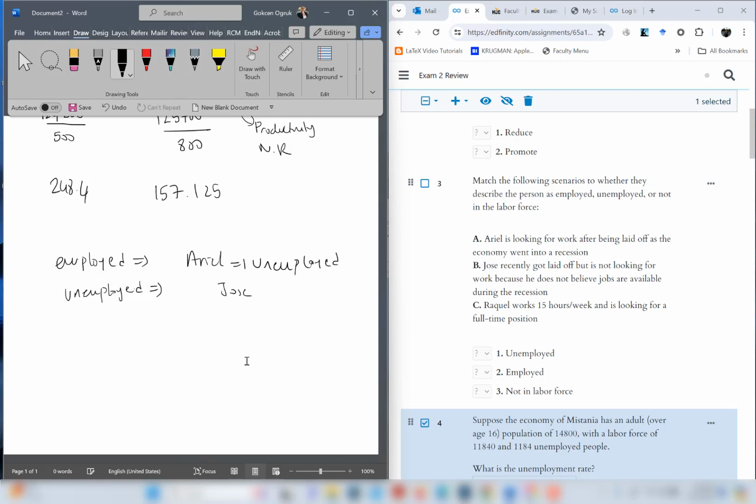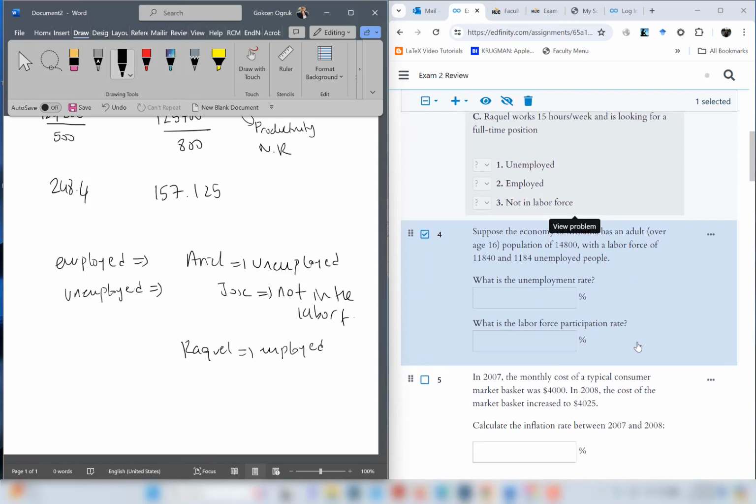But Jose is not unemployed because he's not actively looking for work. So Jose is not employed too, therefore he is not in the labor force. And the third one, Raquel works 15 hours a week and is looking for a full-time position. So as I said, even if you work for 4 hours a week, you are considered as employed. So Raquel is employed. So make sure to check the definitions before taking the exam.